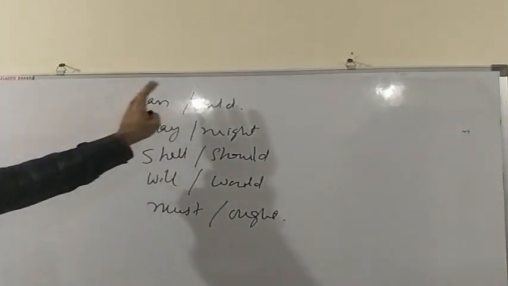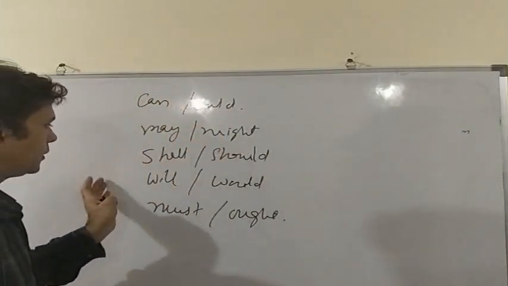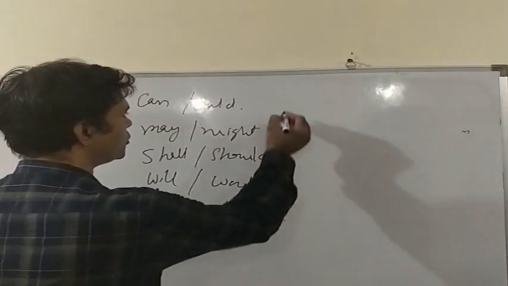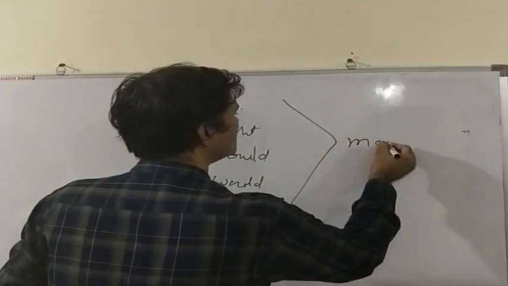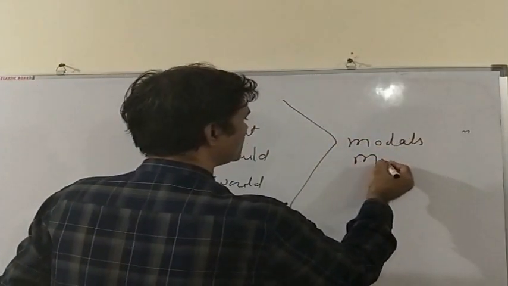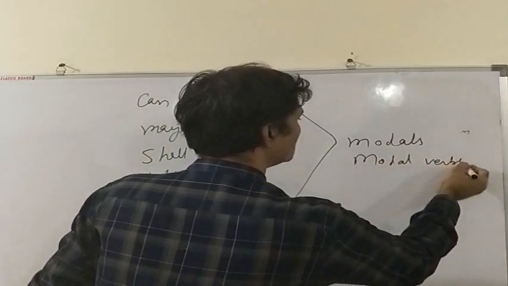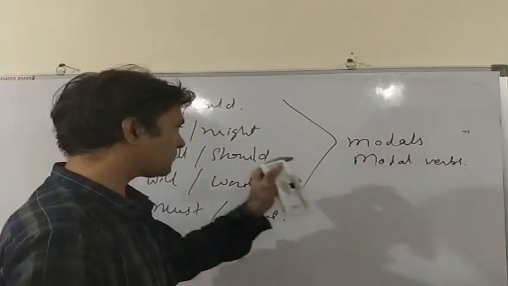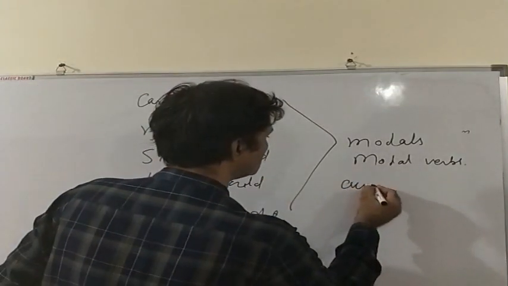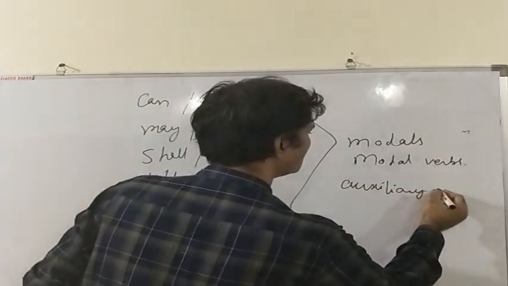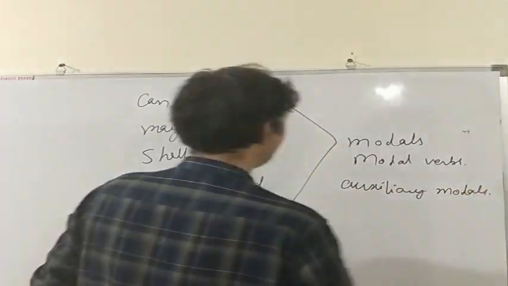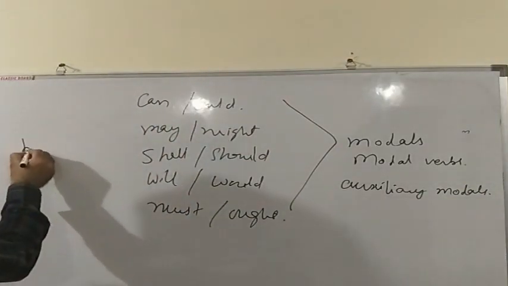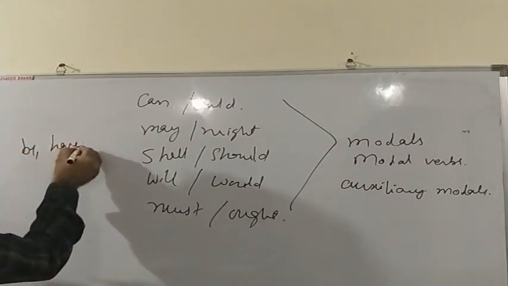These verbs: can or could, may or might, shall or should, will or would, must or ought. All these verbs are known as modals or modal verbs. These are very similar to the auxiliaries. In fact, in many English grammars, we call them the auxiliary modals. However, there is a difference between these modals and auxiliaries: be, have, and do.